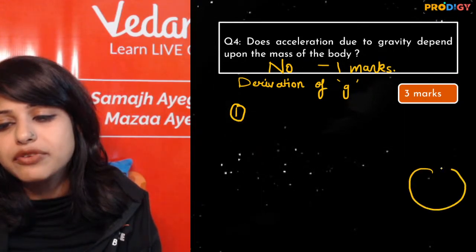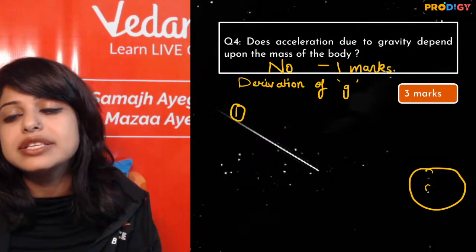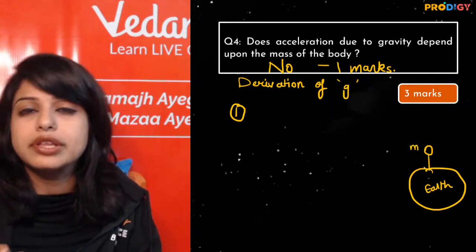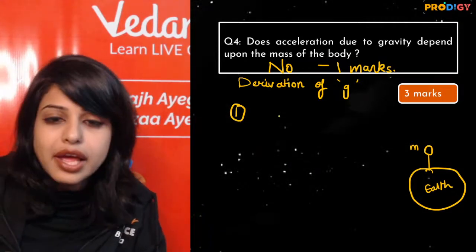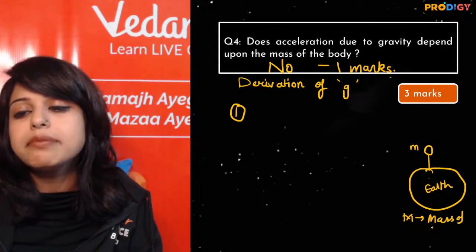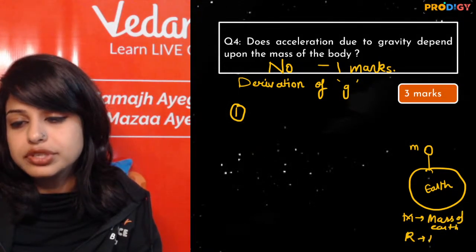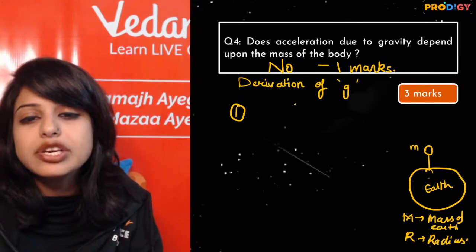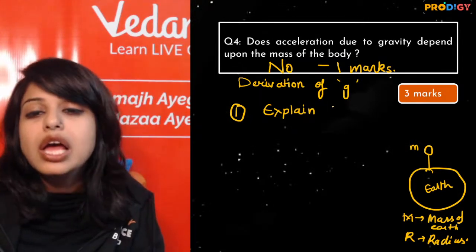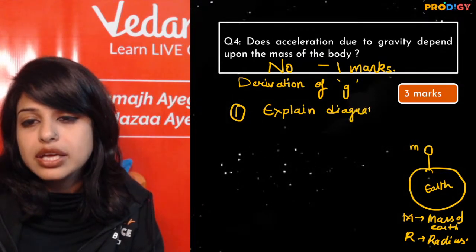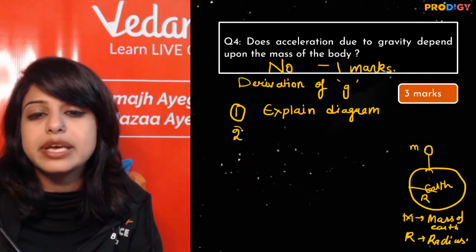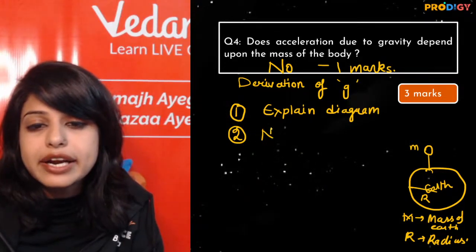First of all, you will make a figure, a rough figure, and you will say that this is my earth. And let's say a body of mass m is falling on the earth, near earth object, right? Now, capital M shows me the mass of earth and capital R is the radius of earth. Now we will start. So first thing, you will explain the diagram. Let's say a body of mass small m is going to fall on the earth with mass capital M and radius R, right?